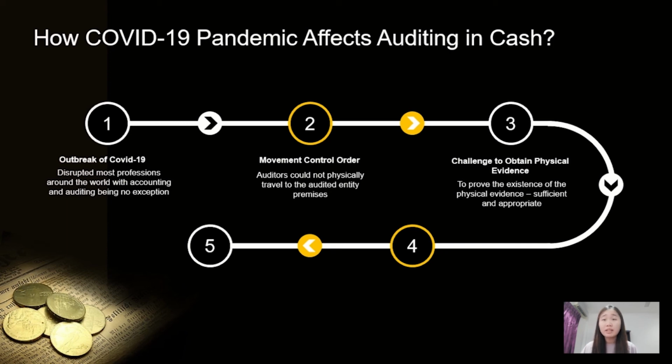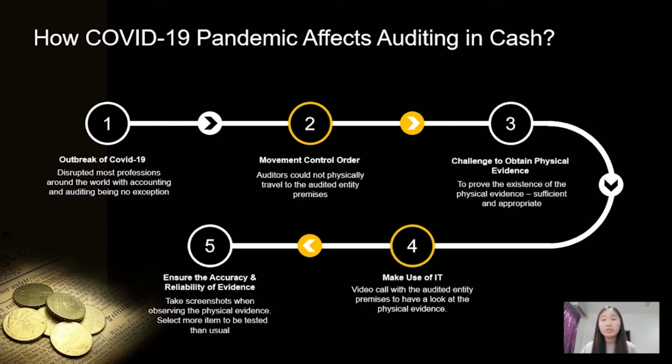We have to note that it is important for auditors to prove the existence of physical evidence. To overcome it, the auditors can make use of information technology, such as having a video call with the audited entity premises to have a look at the physical evidence. Auditors should take screenshots when observing the physical evidence and select more items to be tested than usual to ensure the accuracy and reliability of the evidence shown by the staff of the audited entity premises.